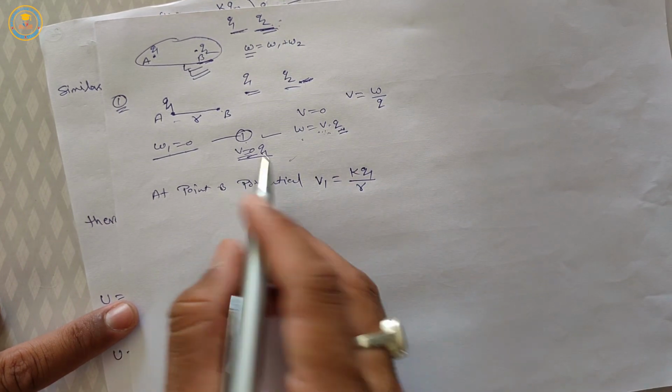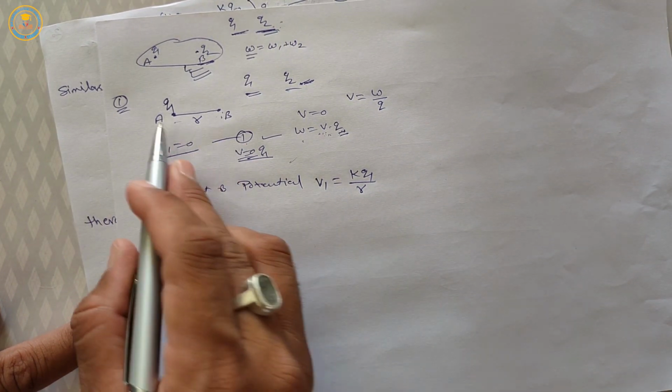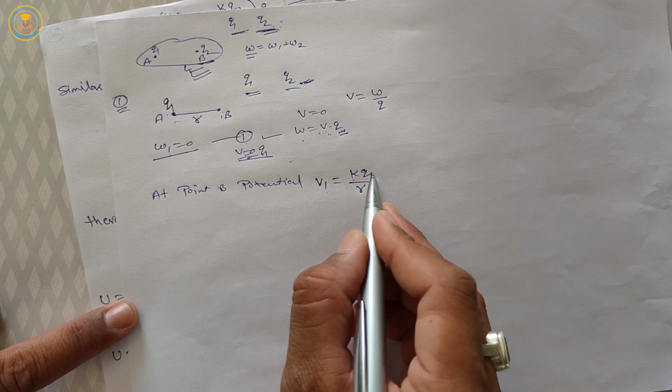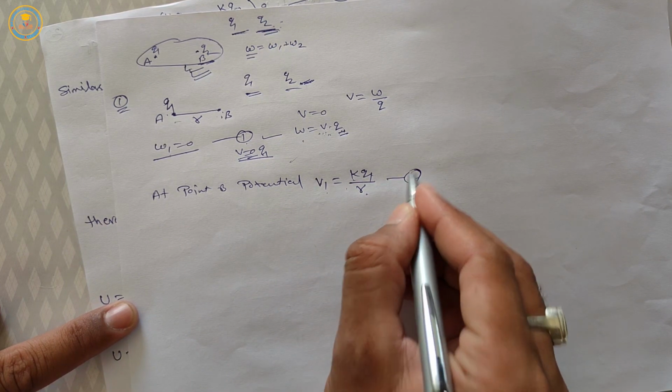So potential at point B due to charge q1 is V1 is equal to kq1 upon r. This is equation number 2.